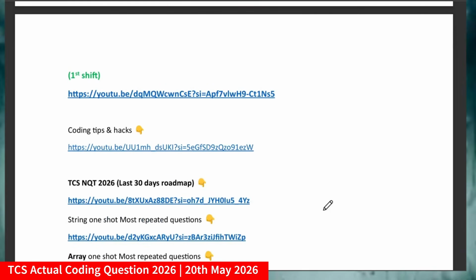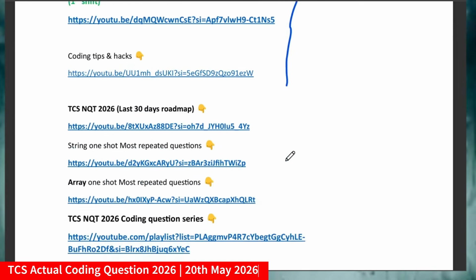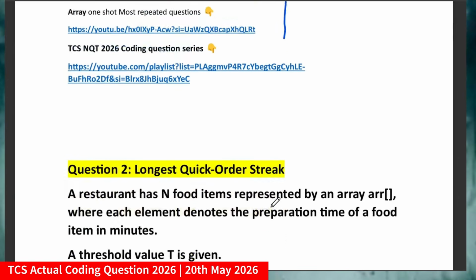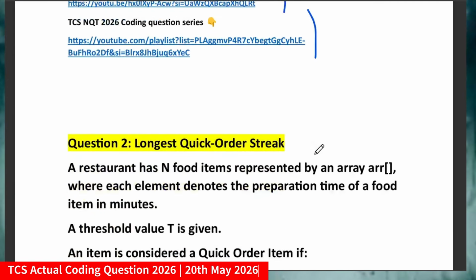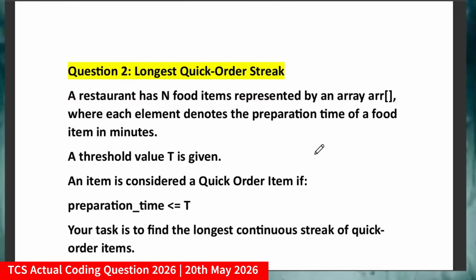For the other shifts' coding questions you can go through them. For the roadmap you can also go through it, array based coding questions and all those shifts I have already created. Now the second question